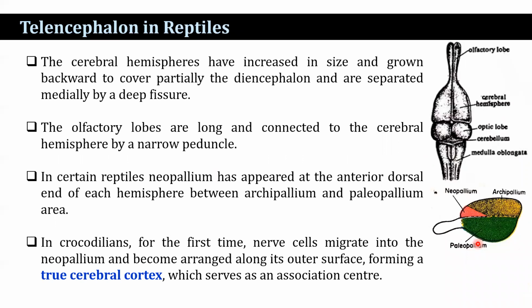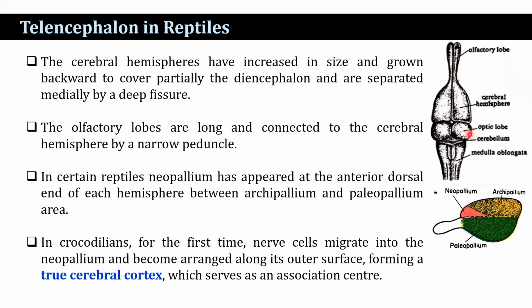In reptiles, the cerebral hemispheres have increased in size and grown backward to cover partially the diencephalon, and are separated in the medial portion by a deep fissure. The olfactory lobes are long and connected to the cerebral hemisphere by a narrow peduncle.